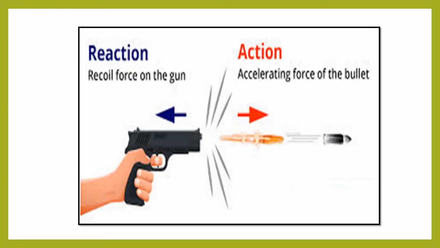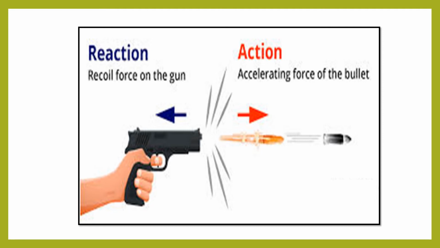Now second example, a gun recoils, that is the gun is moving backward when a bullet is fired. So when the gun exerts a force on the bullet, that is action force, and the bullet at the same time exerts a force of equal magnitude but opposite direction on the gun, and due to that gun recoils.